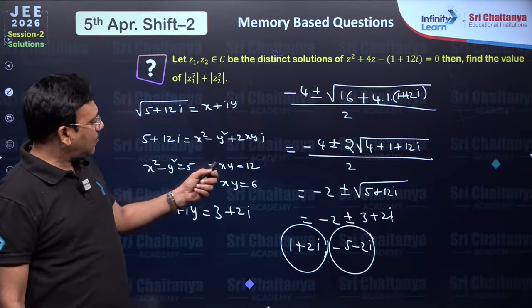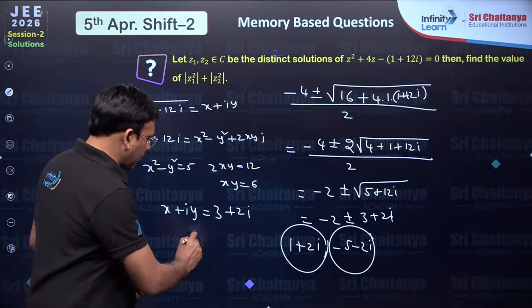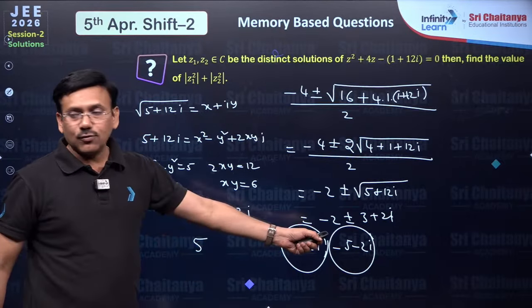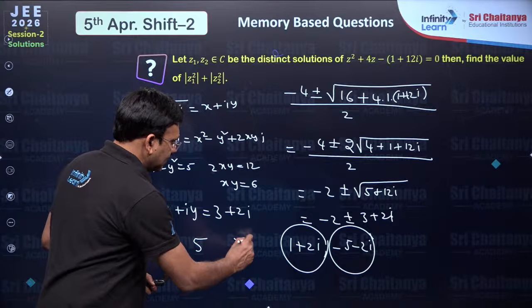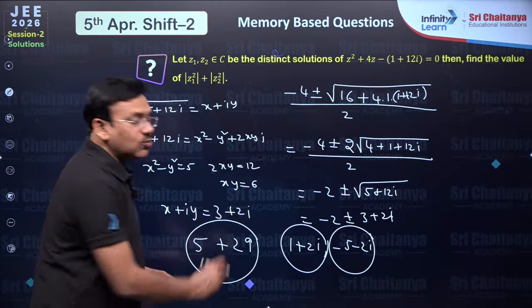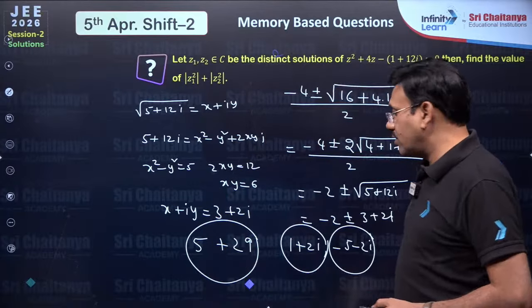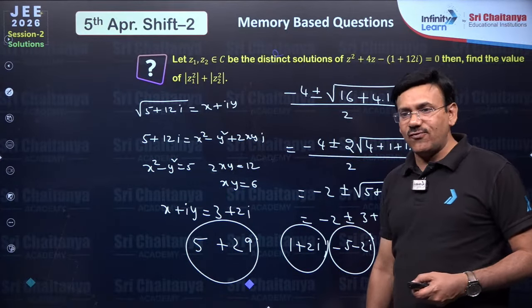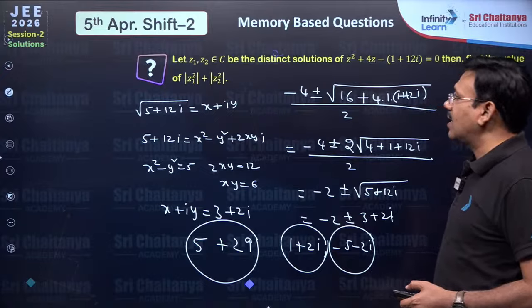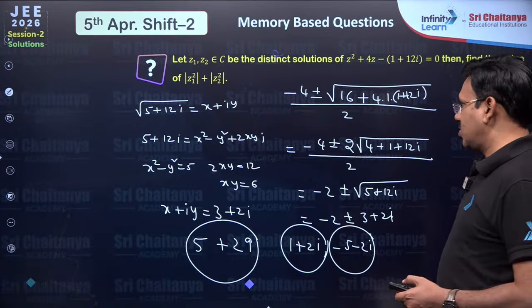Now you can take the modulus of z1 square, this is going to be 5, and modulus of z2 square is 25 plus 4, 29. 5 plus 29 is going to give you the answer. Come on, write, all of you, give your answer. 29 plus 5 is going to be 34. 34 is the answer for this particular equation, right?